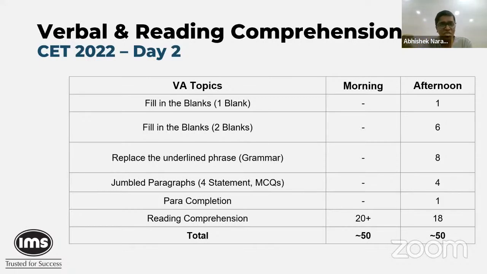There was a problem in the series question, and this one-blank fill in the blank had a problem. A couple of questions in the RCs were a little bit ambiguous. They were not truly supported by the data in the passage. There were lots of typing mistakes, etc. For example, instead of cram, they had written dream or something like that. Instead of resend, they had written resent or something like that. These are all just examples. Again, I'm not quoting the passages directly, but there were these sorts of, I would say, irritants in the passages